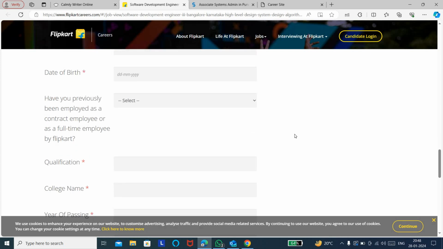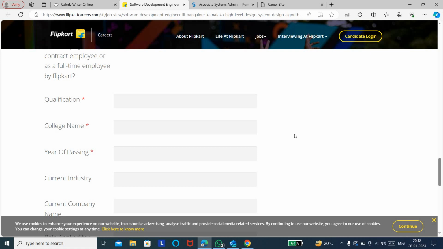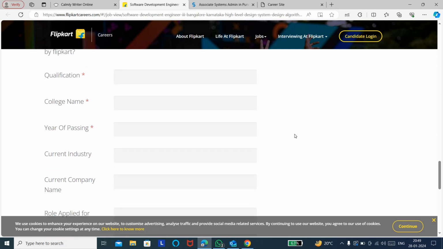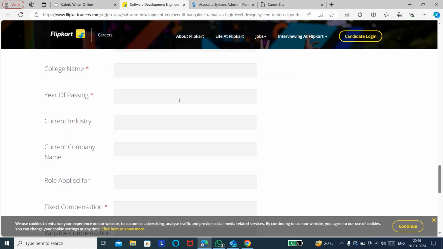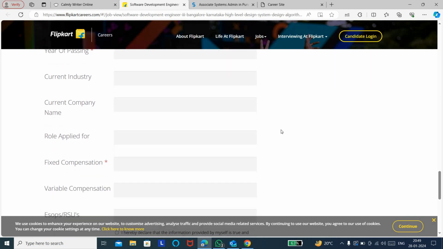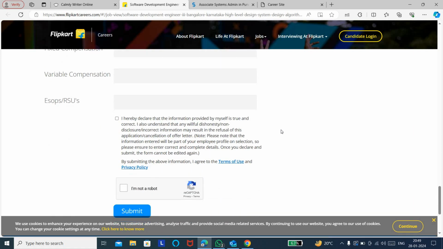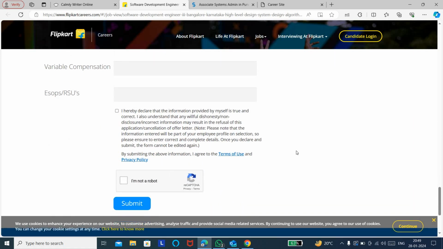And if you have given an interview in the prior 6 months, you are not eligible to apply for this particular job role. The next step is your qualification and education details, year of pass out, and the current industry, like if you are working in any company, so do mention all the details properly, along with the compensation details. Then you can agree to the terms and submit the application form. So this is the simple application form to apply for Flipkart.